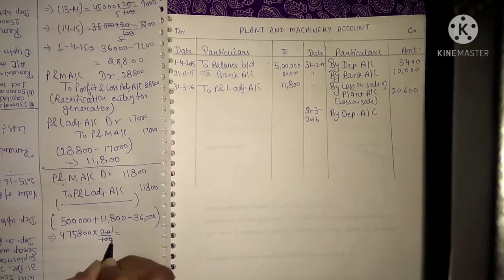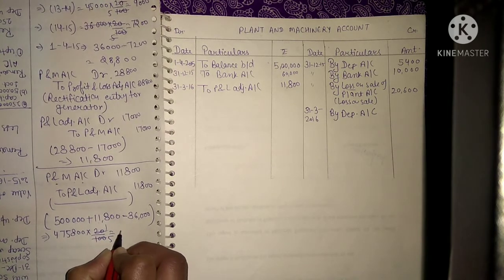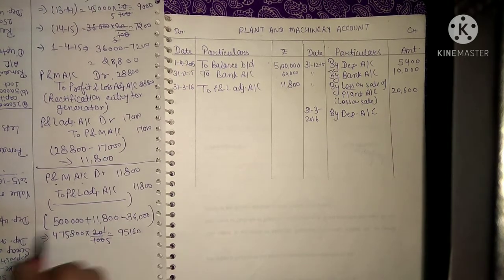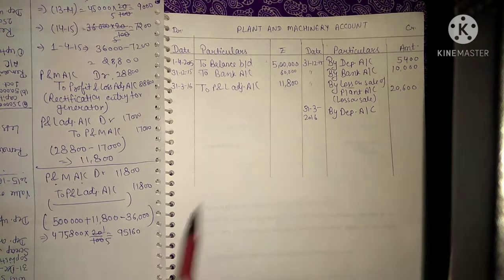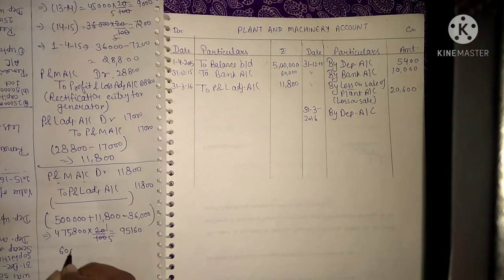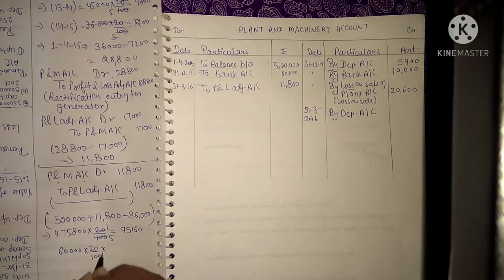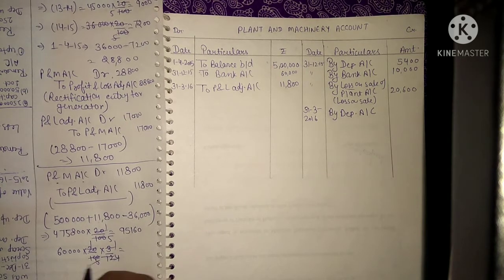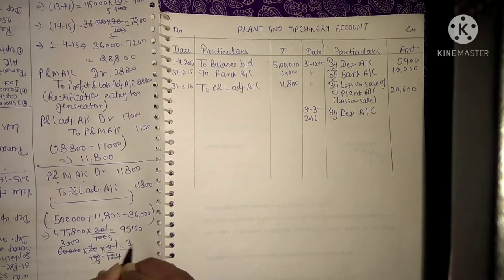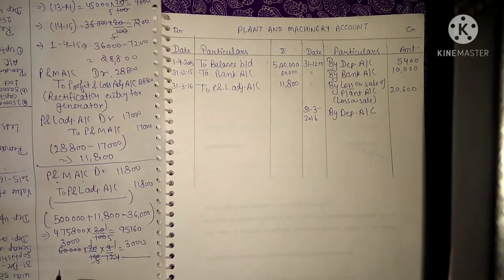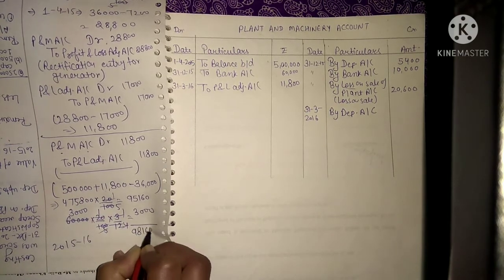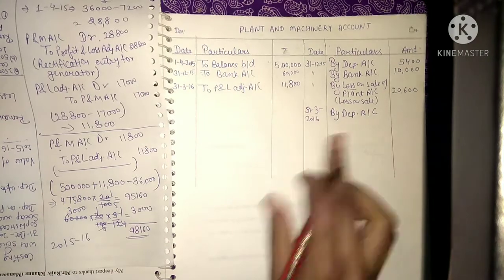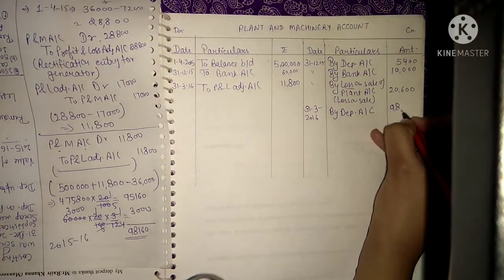You will get 95,160, and this 60,000 was spent on 31st December 2015. So depreciation on this amount will be provided for 3 months only. So here we will write 60,000 into 20% into 3 months, depreciation for 3 months. This will become 3,000. Clear? So overall depreciation for the financial year 2015 and 16 will become 98,160. This is the depreciation amount. By depreciation account, this will become 98,160.